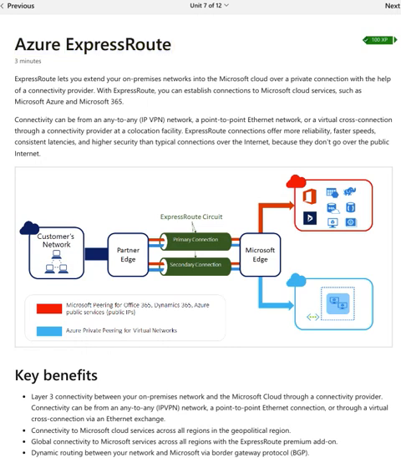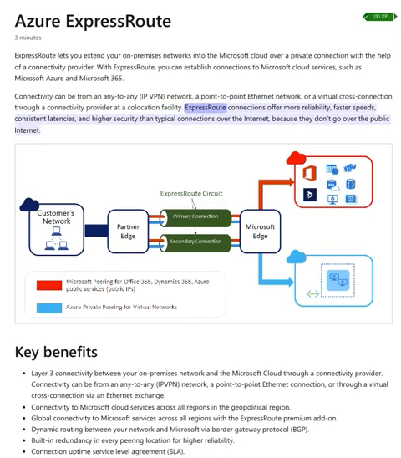Azure ExpressRoute. Completed 100 XP. 3 minutes. ExpressRoute lets you extend your on-premises networks into the Microsoft Cloud over a private connection with the help of a connectivity provider. With ExpressRoute, you can establish connections to Microsoft Cloud services, such as Microsoft Azure and Microsoft 365. Connectivity can be from an any-to-any, IPVPN, network, a point-to-point Ethernet network, or a virtual cross-connection through a connectivity provider at a colocation facility.